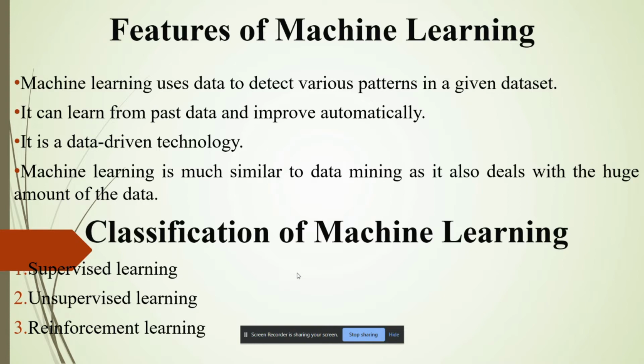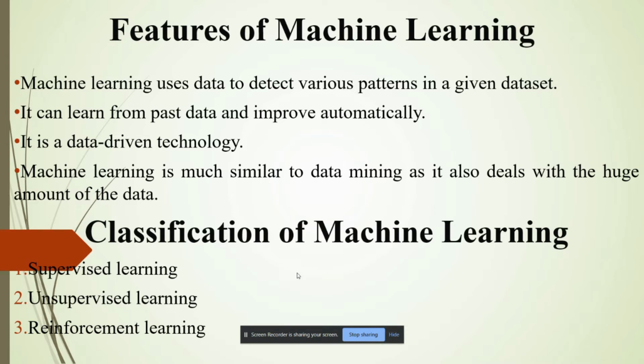Supervised learning is a type of machine learning method in which we provide sample labeled data to the machine learning system in order to train it, and on that basis, it predicts the output. The system creates a model using labeled data to understand the data set and learn about each data. Once the training and processing are done, we test the model by providing a sample of data to check whether it is predicting the exact output or not.